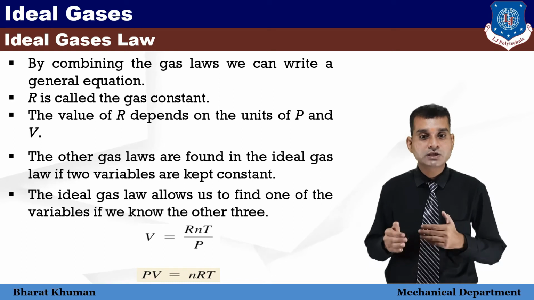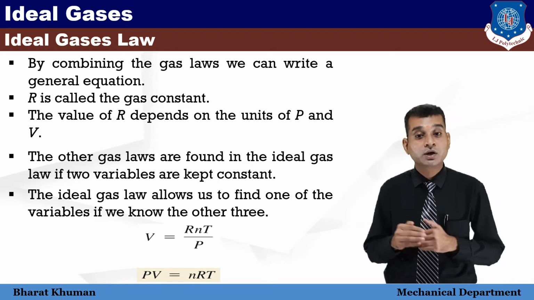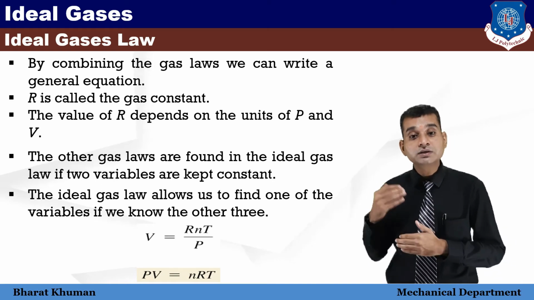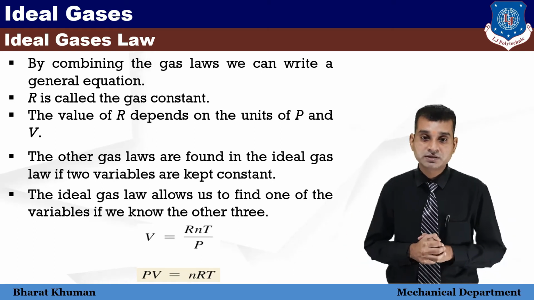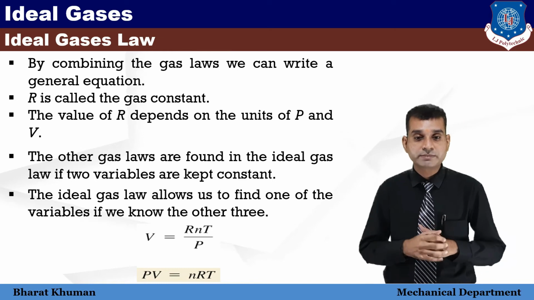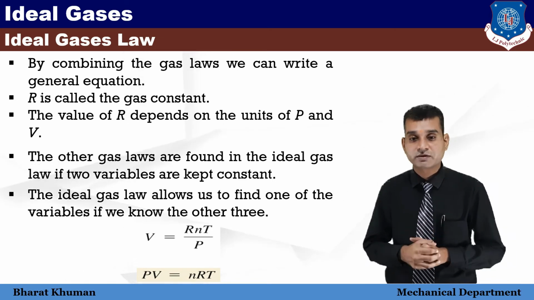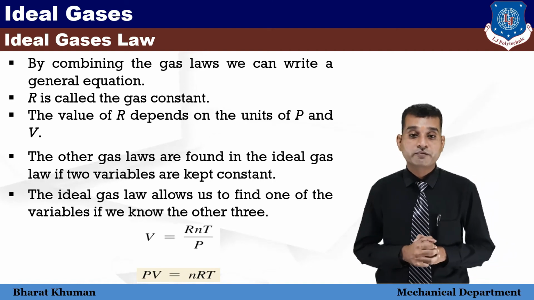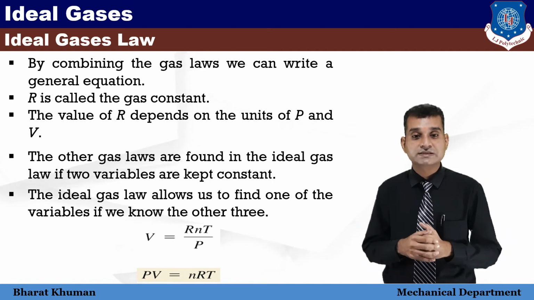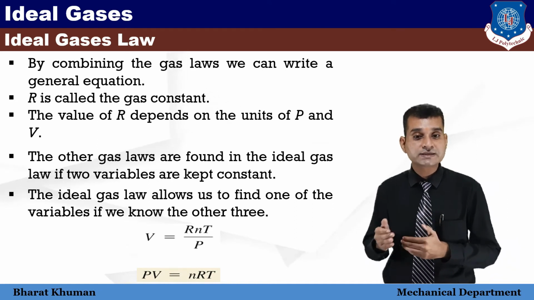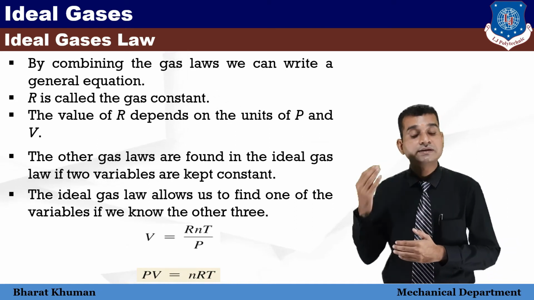The ideal gas law allows us to find one of the variables if we know the other three. So students, with the help of this concept, we can easily write PV is equal to nRT, where P is the pressure, V is the volume, n is the number of moles, R is the gas constant and T is the temperature.